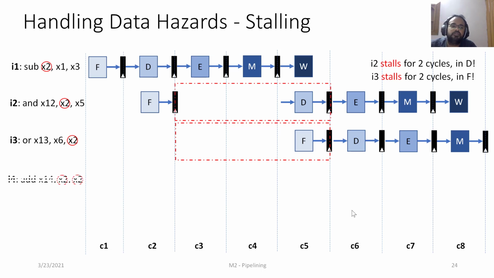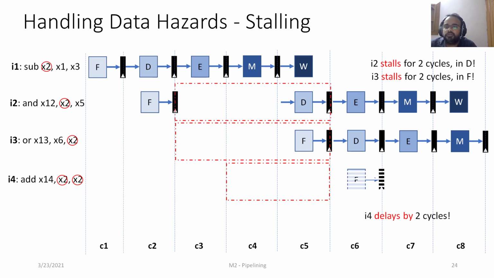Now let's see what happens with I4. We will not be able to fetch I4 until the 6th cycle because the fetch stage is busy with I3. Ideally we would have preferred to fetch I4 in the 4th cycle. That's what the ideal pipeline would do, but we are fetching it in the 6th cycle, so we are stalling it by 2 cycles.